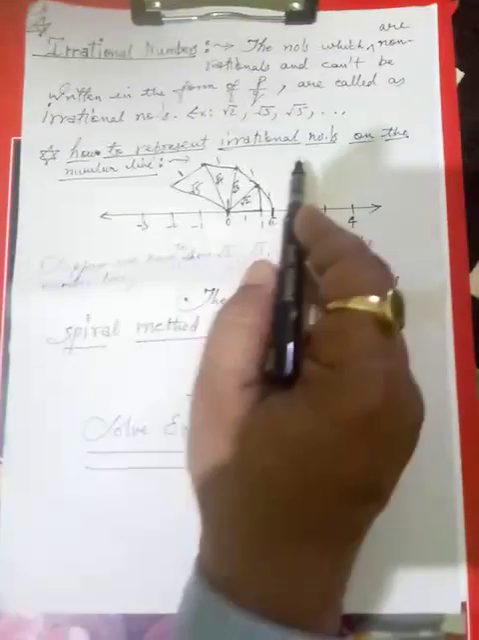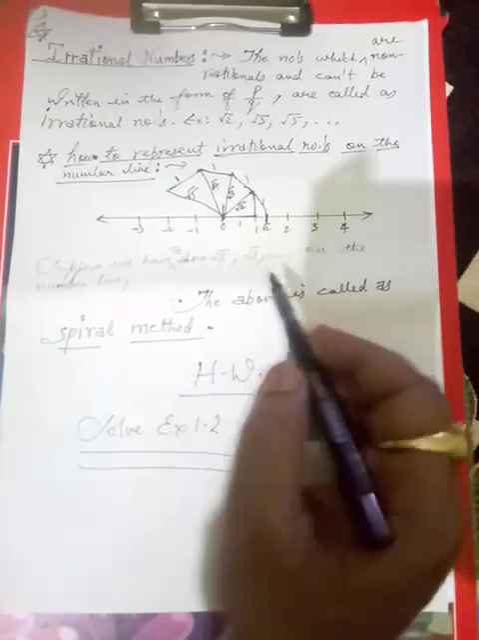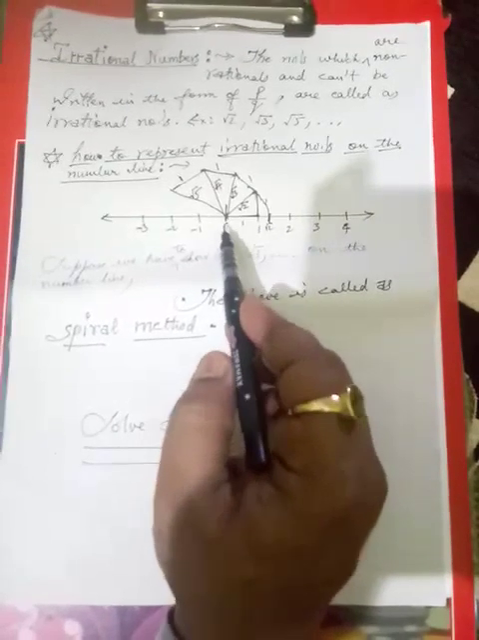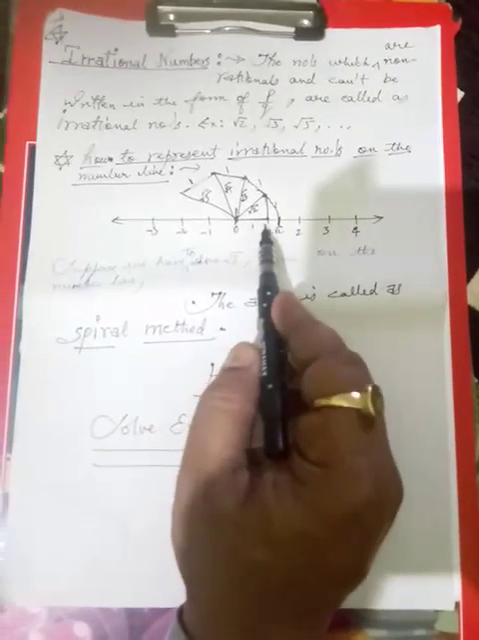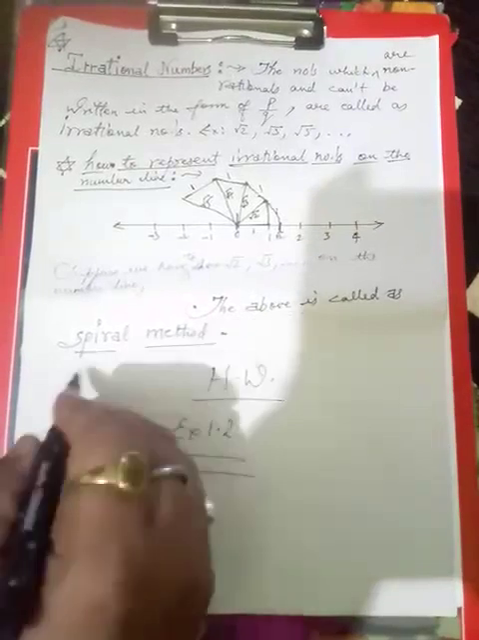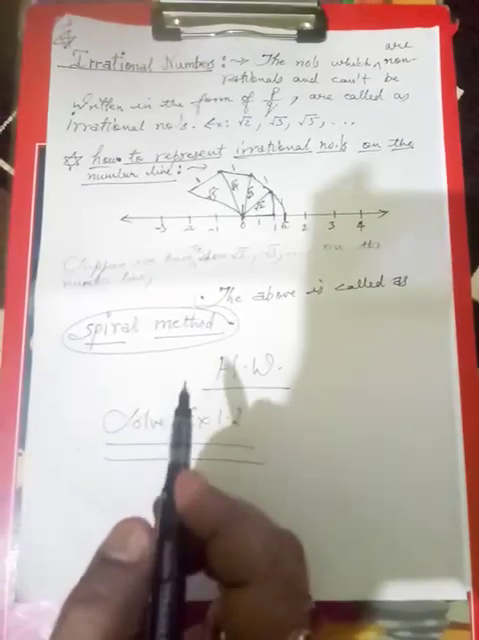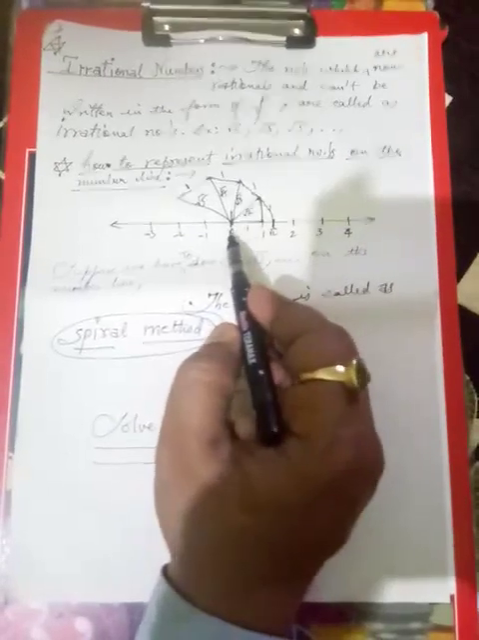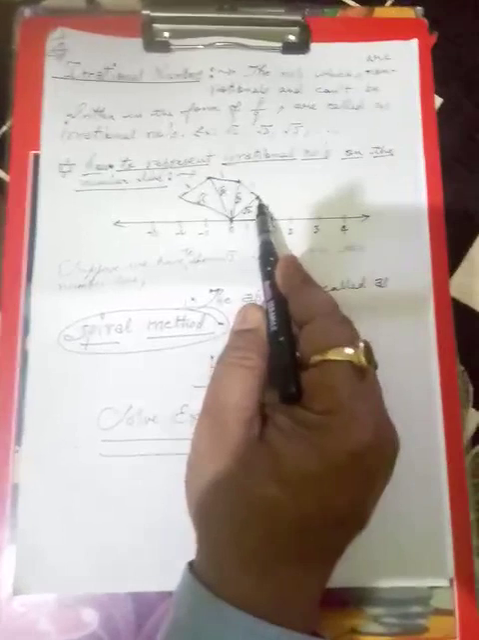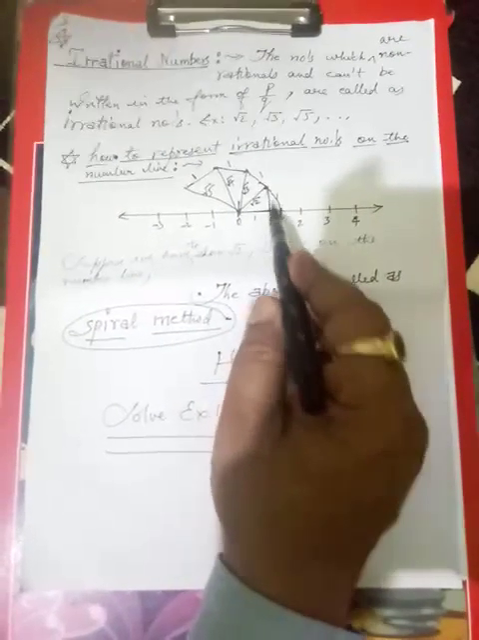So how to represent irrational numbers on the number line? Number line you know. To represent irrational numbers on the number line, we take everything as 1 unit. Suppose 0 to 1 we have taken. I am going to tell you the spiral method here. This is the very famous method in which we go on representing the under root values in the spiral form. Suppose this is 0 and 1. 1 unit is this, and if we draw 1 unit here, we are using the Pythagoras theorem. This is 1 unit and this will also be 1 unit.